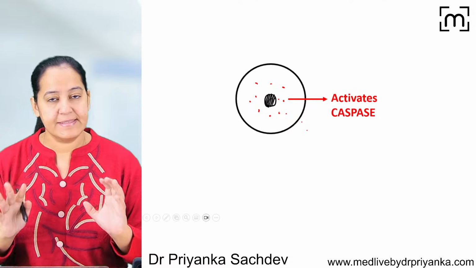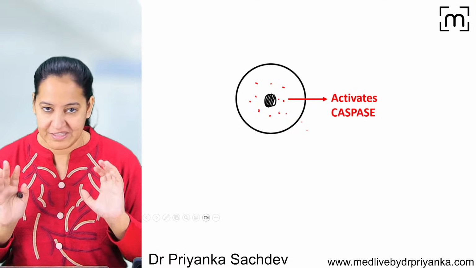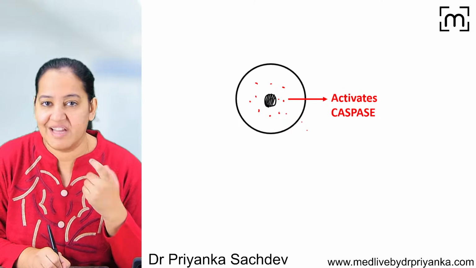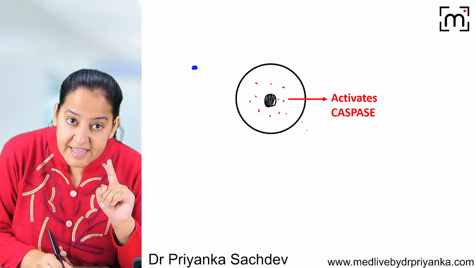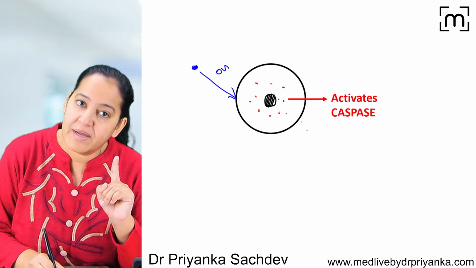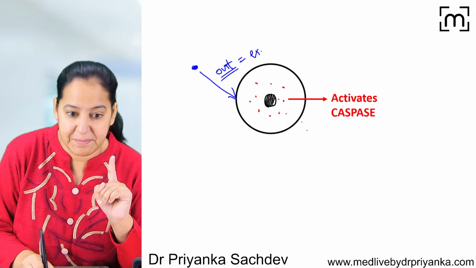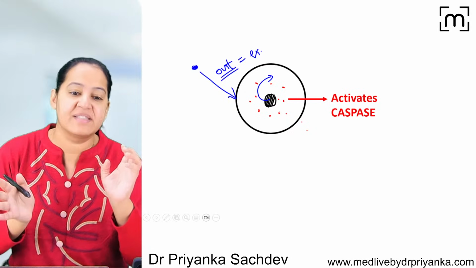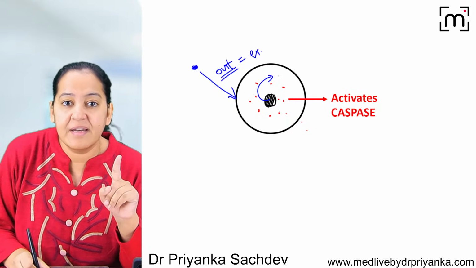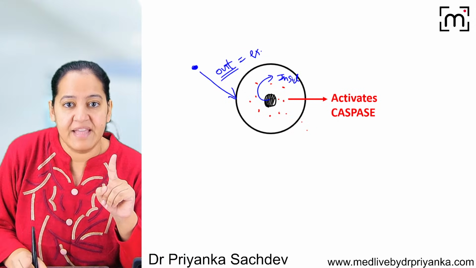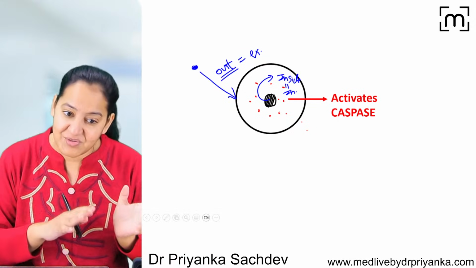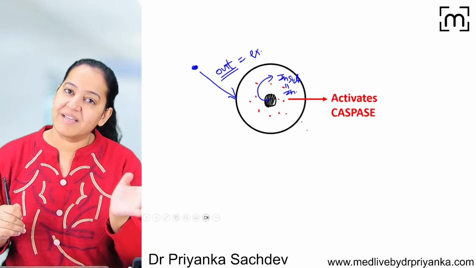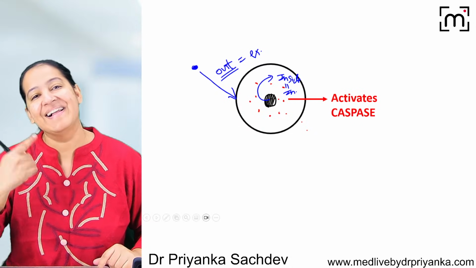Now this is a cell. This cell wants to commit suicide. It will commit suicide only when it receives the signal that you are no more required, you commit suicide. If the signal is coming from outside, it is known as extrinsic pathway. And if the signal is coming from our own nucleus inside the cell, the nucleus is giving the signal that I am damaged, you commit suicide, so the signal is coming from inside, then it is known as intrinsic pathway. So the difference is where the signal is coming from. Signal from outside, extrinsic pathway. Signal from inside the cell, intrinsic pathway.